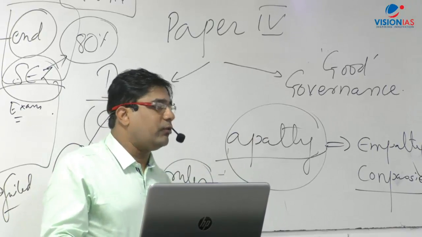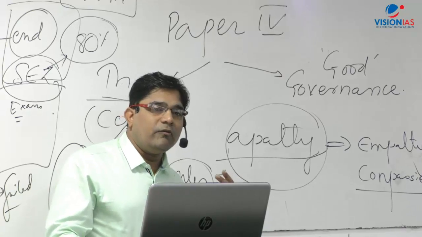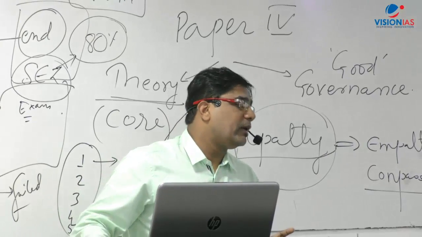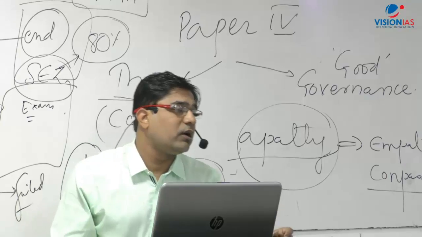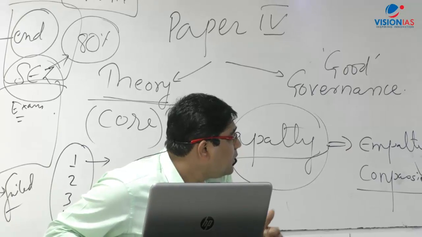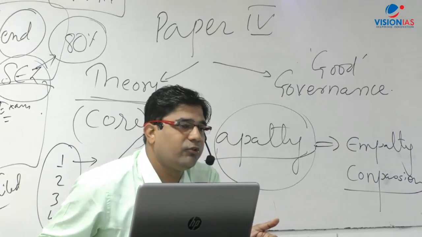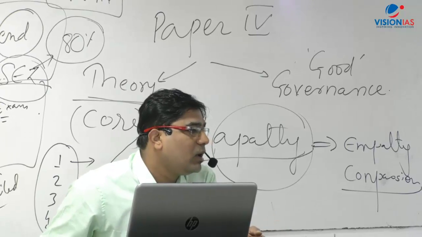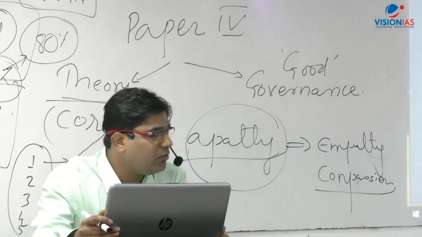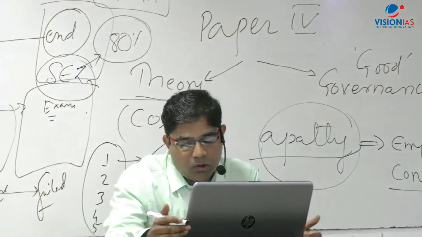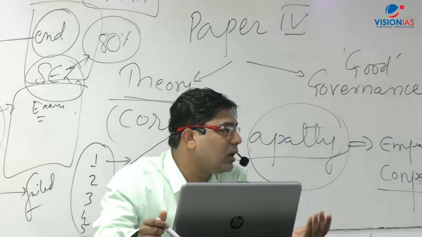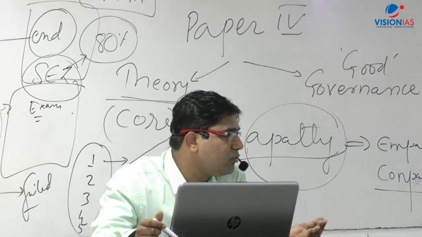In governance, there are different problems, like weak accountability, weak transparency, corruption, crony capitalism, etc. How can these problems in governance be resolved by applying different moral principles? There we have the concept of good governance, transparency and RTI, accountability and citizen charter, and the whistleblower policy. There is a whistleblower act that has already come into being, although it has not been implemented. These are the aspects we have to learn: how we can apply the core principles of ethics into governance.